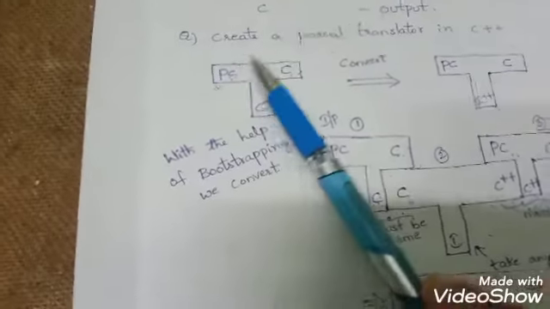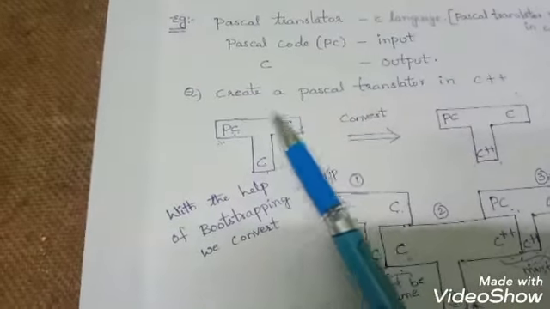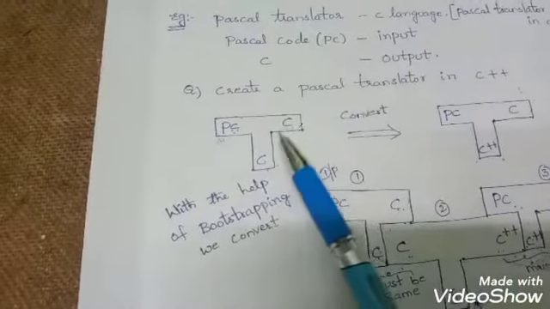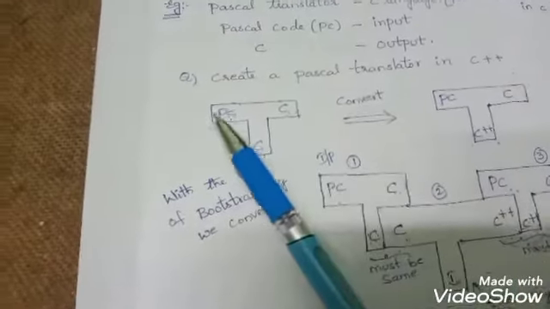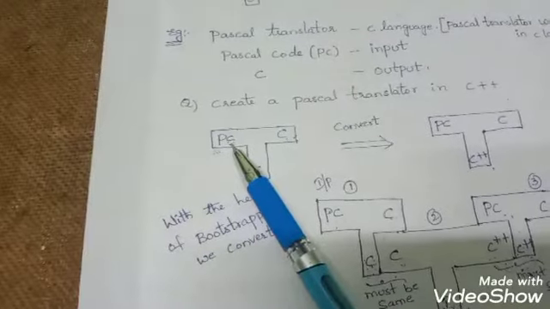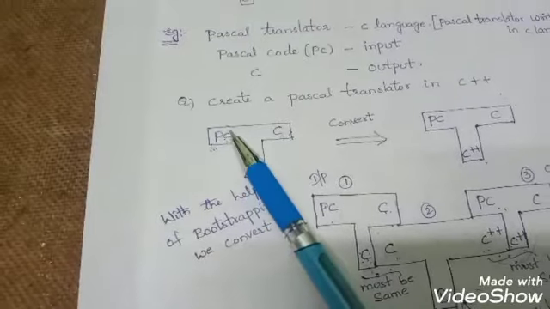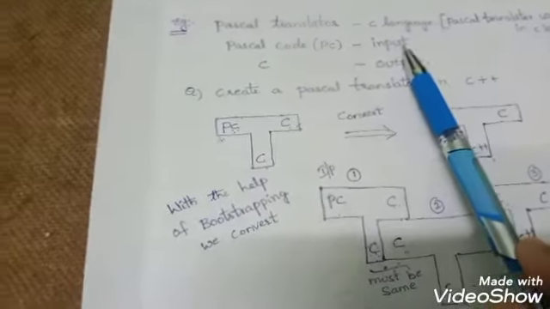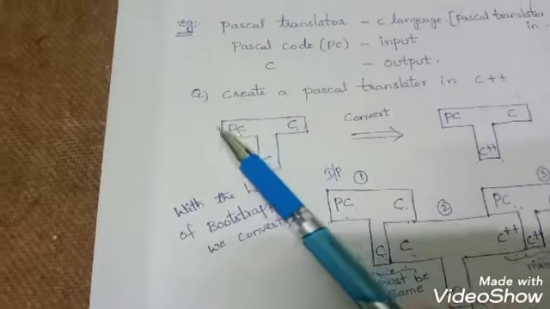First we need to draw a T diagram for whatever input they have given. Like the input they have given, we are using a Pascal translator. So we have taken the Pascal code as the input here.